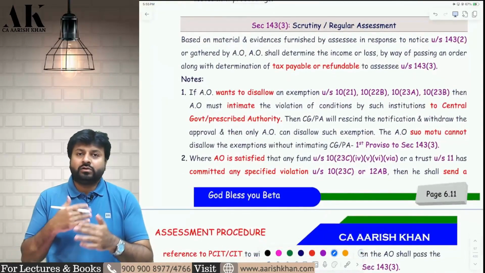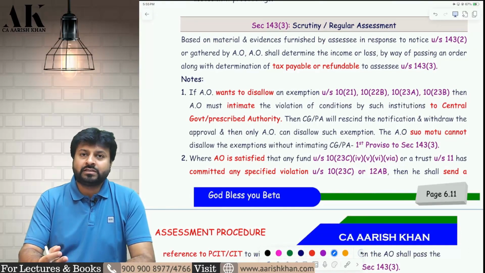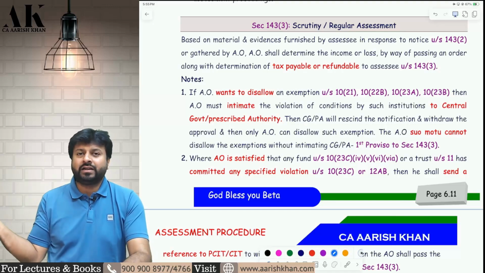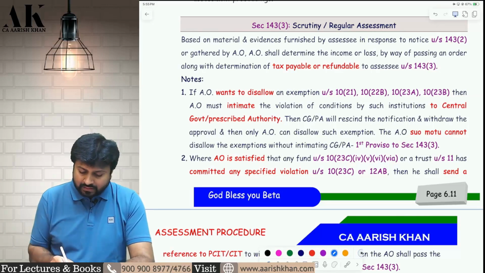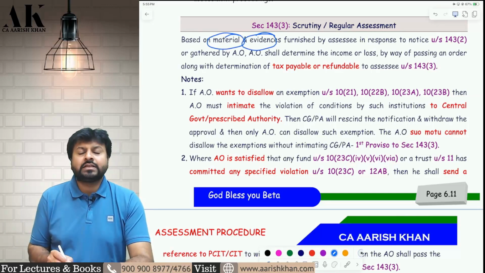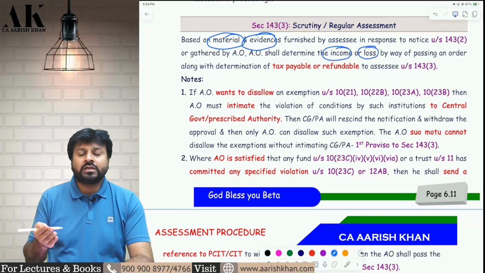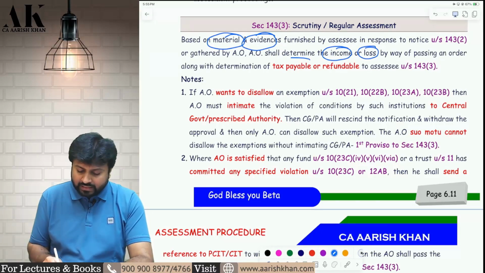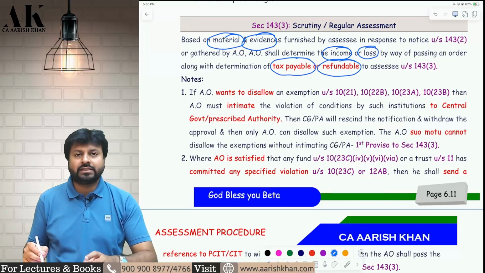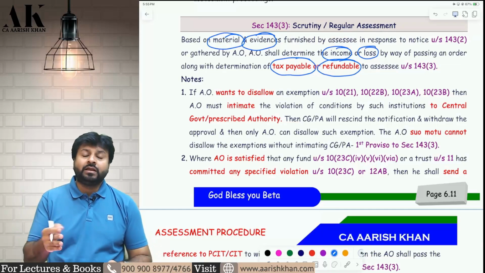Now, after the notice has been served to you, the department will ask a lot of questions from you. The department will ask for documents, information, books of accounts, bank statements. The department will also go to third parties, take valuation officer report, take special auditor report, and then the AO will gather all the material and evidence, and then pass an order determining your total income or loss. If there is an income, he will determine the income. If there is a loss, he will determine the loss. Along with that, he will also determine tax payable and tax refundable. If there is a payable, he will send you a notice of demand. If there is a refundable, he will grant you the refund.